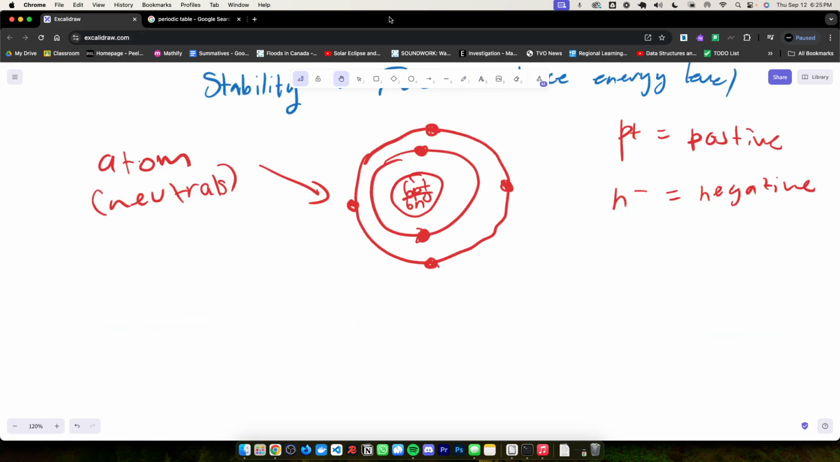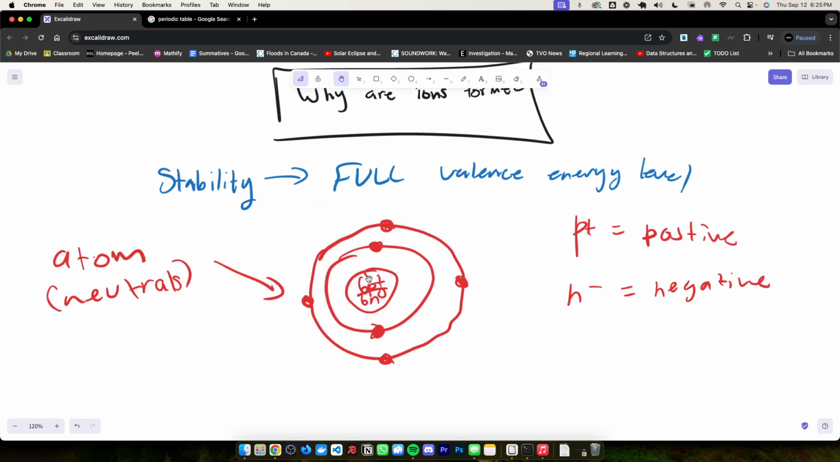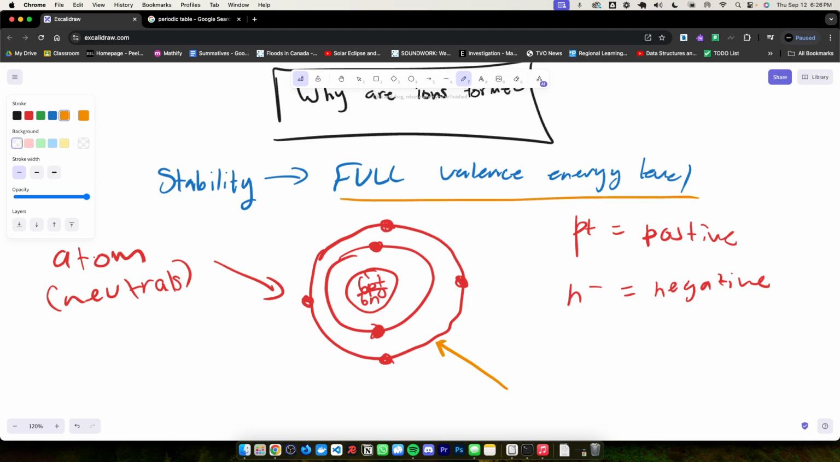But now, the issue with this electronic configuration is that it is not stable. The reason why it's not stable is because the outermost shell, which is this one here, is not a full energy level. As I stated, the first level is supposed to only have 2, and afterwards it's going to be 8 valence electrons until around 21 protons, then something else happens, but we don't need to worry about that. What we need to know is that this is not a full valence energy level or outermost level.